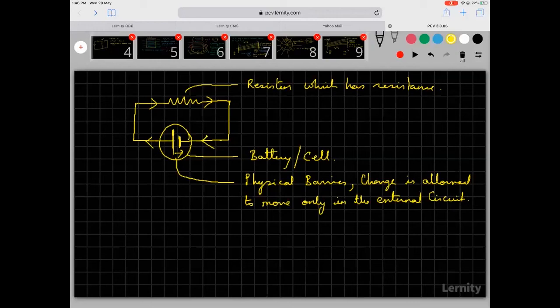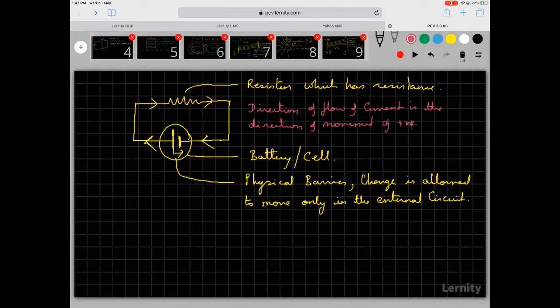Now we say that the current goes from the high potential to low potential. So this is the direction of flow of positive charge. But in reality, positive charge doesn't flow. It's only the negatives which flow. So I can make a statement that direction of flow of current is the direction of movement of positive charge.